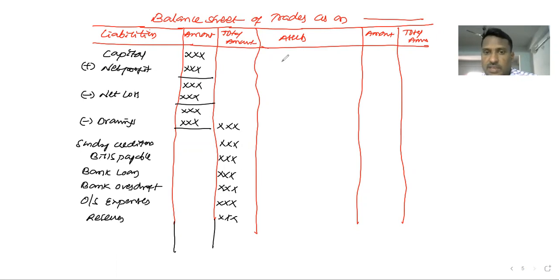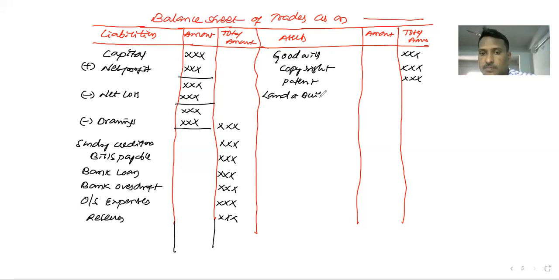Coming to the assets, we have to follow some sequence. First, we write intangible assets like goodwill, copyrights, patent. Then tangible assets like land and buildings, machinery, furniture. These are the fixed or tangible assets.